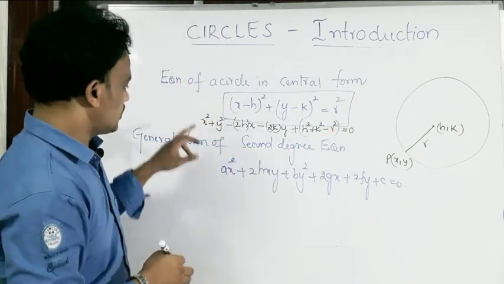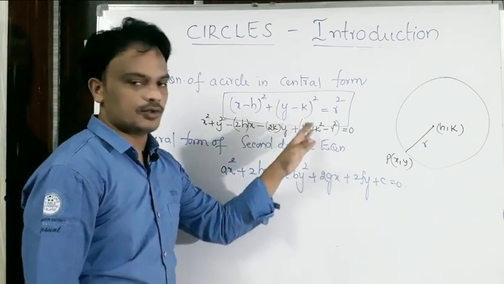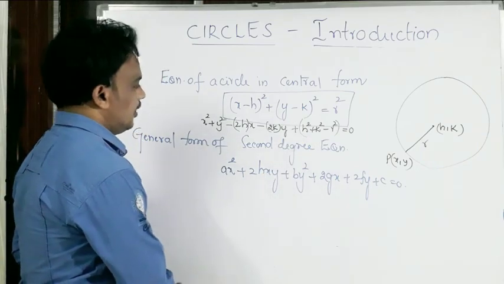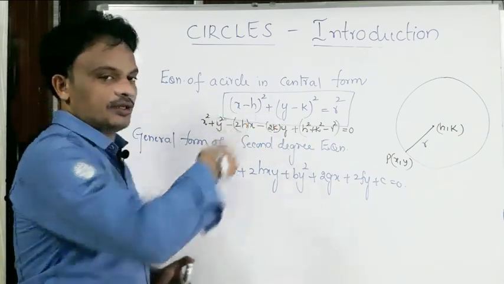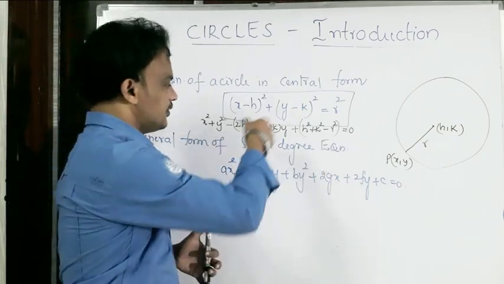So x square term, y square term, x term, y term and h, k and r square, in total they are constant terms, okay or not? Yes, then from this one you got one condition: the equation of a circle is a second degree equation, right or no? So we are observing that very clearly.